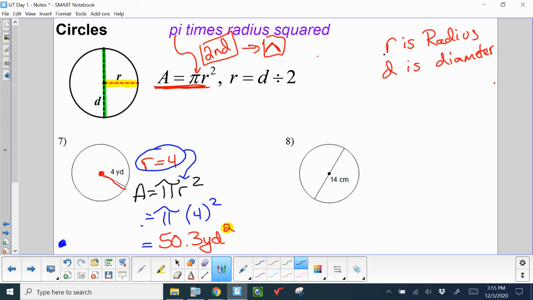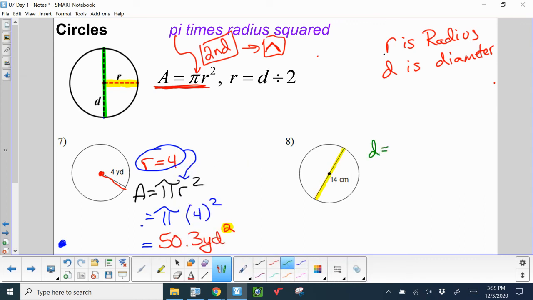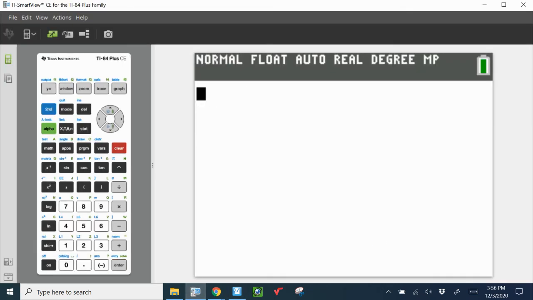All right, number 8, last question for the day. They told us that this distance is 14. Well, that is not the radius. That is the diameter. So if the diameter is 14, the radius will be half of that. So half of 14 is 7. And that's what we're going to use in my pi r squared formula. I'm going to use 7. So pi times 7 squared. Second caret key to get pi times 7 and then squared.